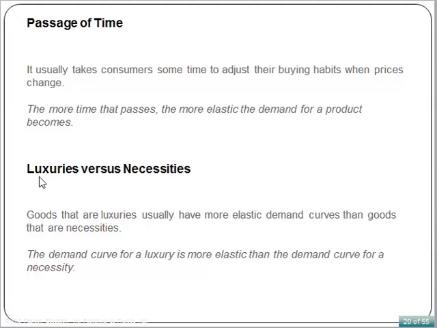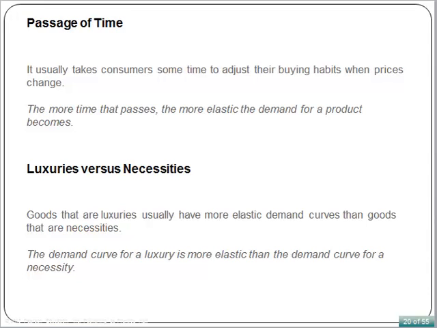Next one is luxuries versus necessities. Goods that are luxuries usually have more elastic demand curves than goods that are necessities. The demand curve for a luxury is more elastic than the demand curve for a necessity. For example, demand for bread is inelastic because bread is a necessity.